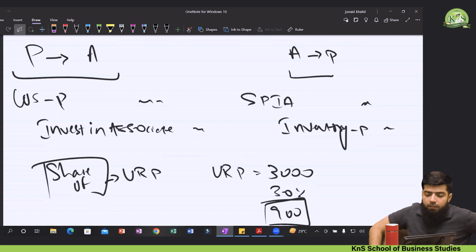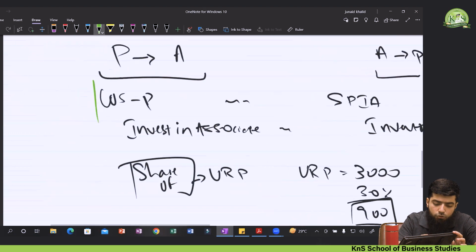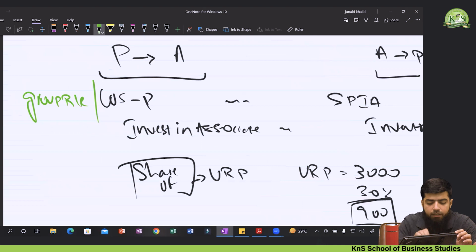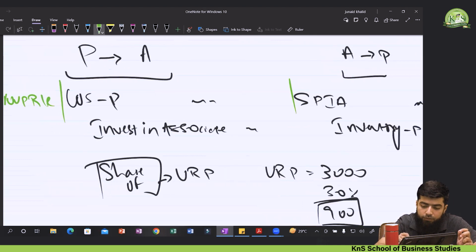And one more thing, there will be an impact on the balance sheet. If we are debiting the cost of sales, we will be debiting the group retained earning. It means don't forget to have an impact on the group retained earning account. Share of profit in associate is debited, which means again the group retained earning account would be debited.